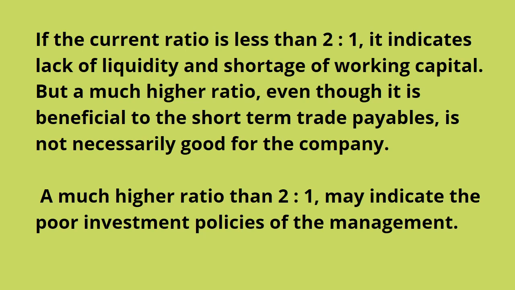But when the ratio is very much more, even though it is very good for short term trade payables, it is not necessarily good for the company. A much higher ratio than 2:1 may indicate the poor investment policies of the management.